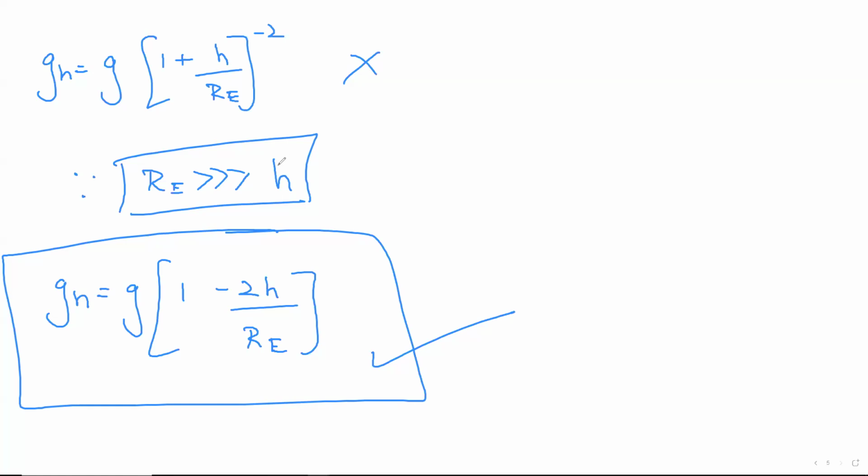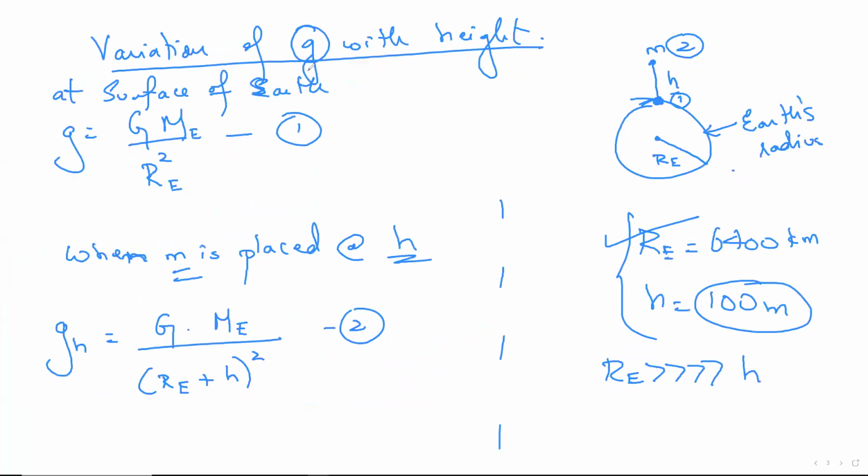So, the power comes in. This condition helps me. If you ask me how, the answer is based on the binomial theorem. The power can come inside the bracket. Now, once the power is coming inside the bracket, the plus into minus 2, minus 2H. Again, the power will come and always assist the person who is always depressed. In this case, H is depressed. Depressed meaning low in number. Fine. So it becomes minus 2H by RE. This is my final answer. That's it. Don't get confused. This is the variation of G with respect to height.